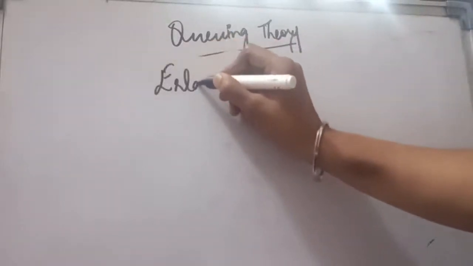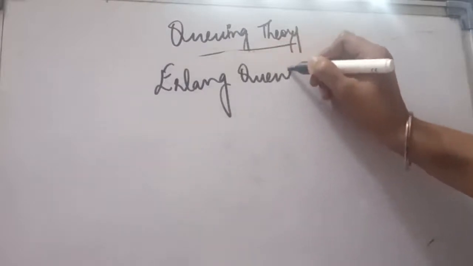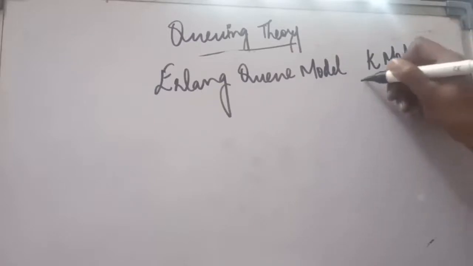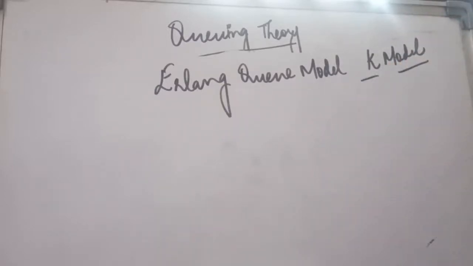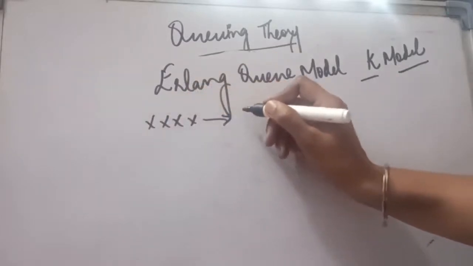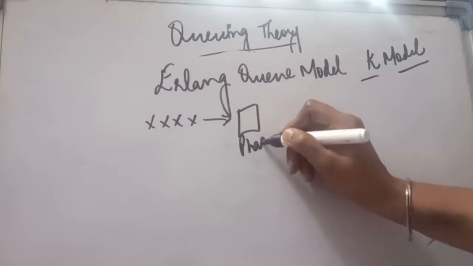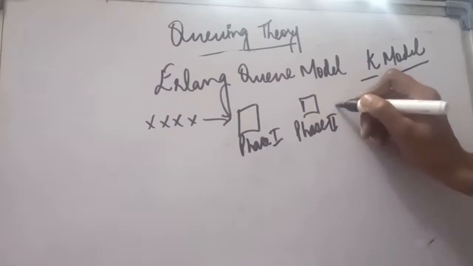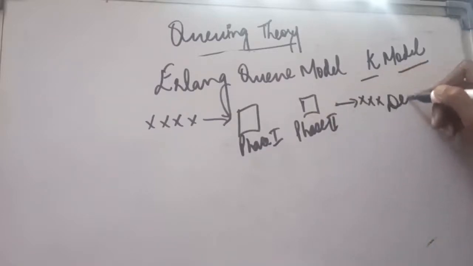Another topic in queuing theory is the Erlang queue model, or basically the K model, because here in this model you will see the K term occasionally. Erlang queue models are based on a situation where service is provided in phases. Like this, the queue is coming and taking service from phase 1, then moving to phase 2, and after taking the service, all the queue is departing. So whenever the service is being given in phases, you will apply this Erlang model.